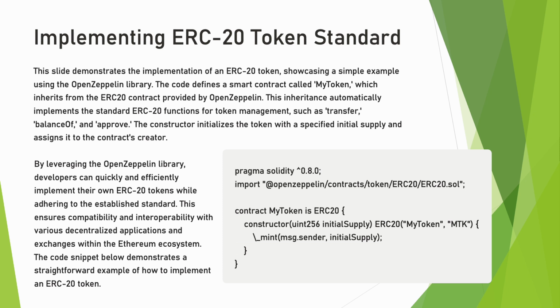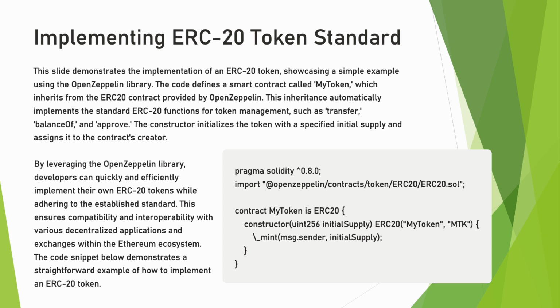Implementing the ERC token standard. This slide demonstrates the implementation of an ERC20 token using the OpenZeppelin library. The smart contract MyToken inherits from the ERC20 contract provided by OpenZeppelin, which implements standard ERC20 functions like transfer, balanceOf, and approve. The constructor initializes the token with a specified initial supply and assigns it to the contract's creator. Using the OpenZeppelin library allows developers to quickly implement ERC20 tokens while ensuring compatibility and interoperability within the Ethereum ecosystem.